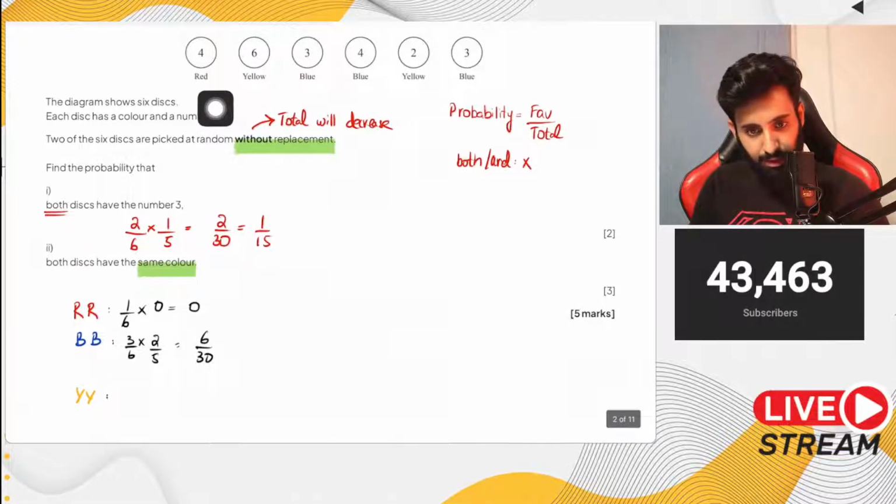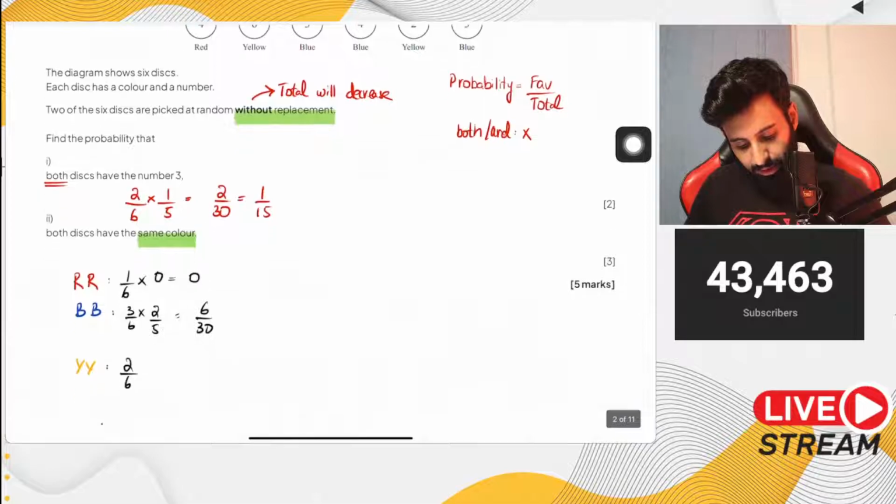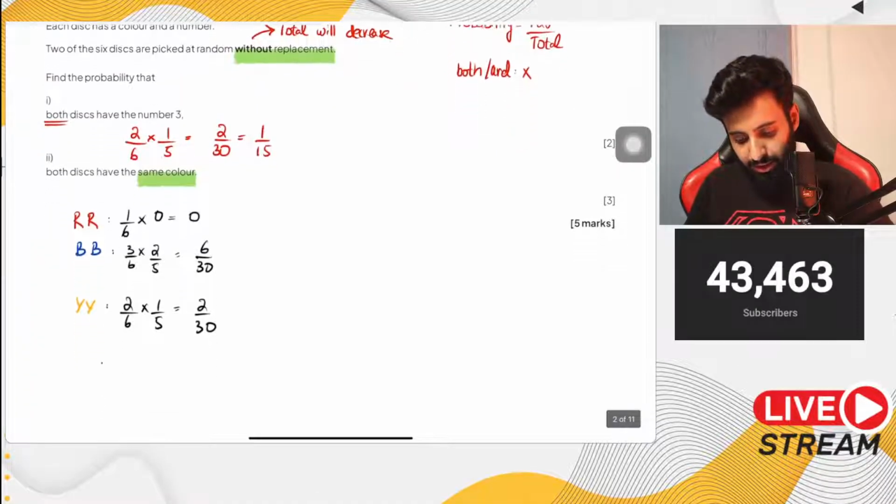As you can see, we have 2 yellow from a total of 6. So the first time the probability is 2 upon 6, and for the second time it's 1 upon 5, which is equal to 2 upon 30. Now here's an important note for you guys to remember.